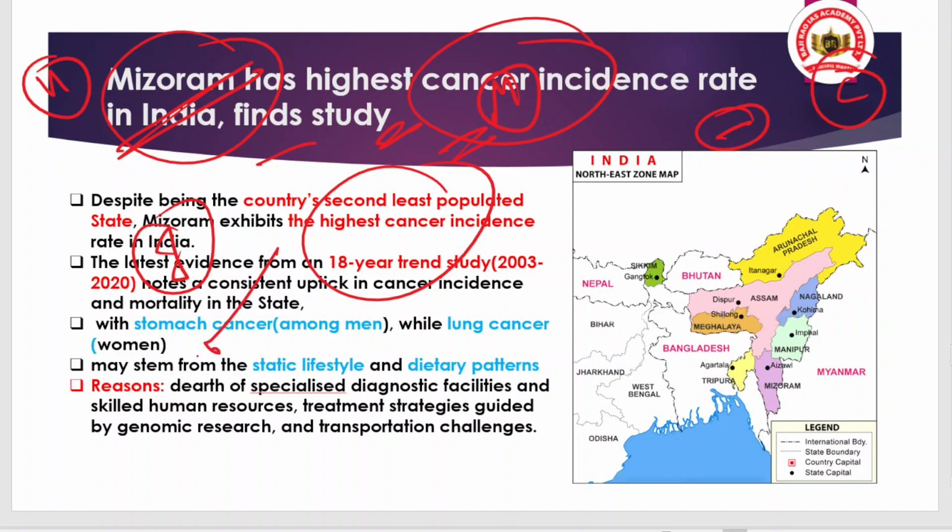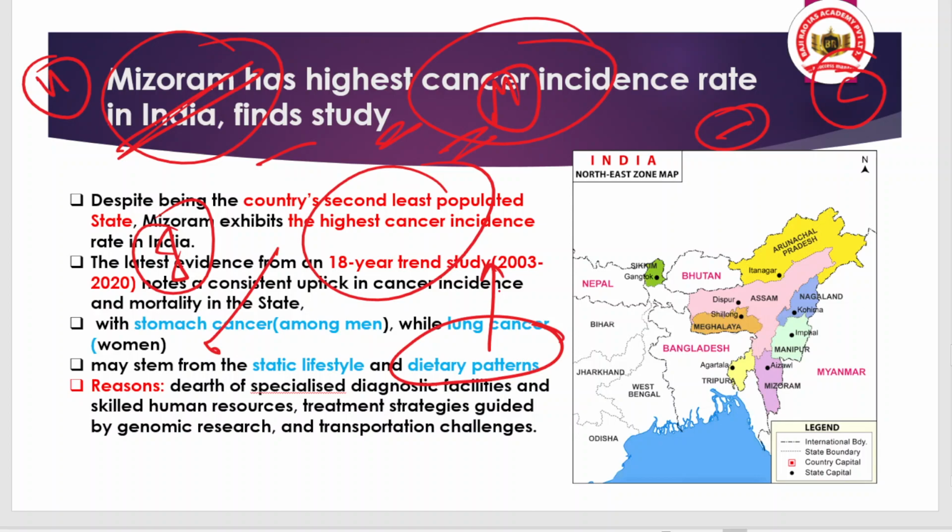Okay, and they analyzed that in Mizoram the major case of cancer which is prevalent among the men is actually stomach cancer. And when we talk about the female, actually lung cancer is much more prevalent. Okay, so you may ask why Mizoram? The study reveals that it is because of the static lifestyle and the dietary patterns. Okay, and here I request you go to Google or ChatGPT, try to know about the dietary patterns of the tribal community that lives in Mizoram.